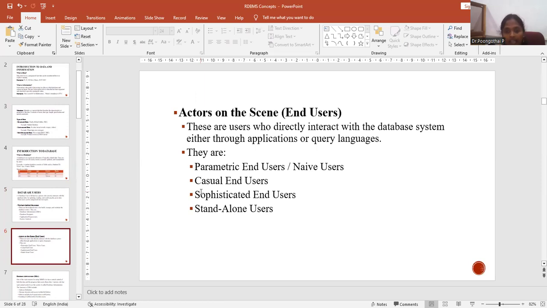And actors on the screen, that is the end users. These are users who directly interact with the database system either through applications or query languages. They are parametric end users or naive users, casual end users, sophisticated end users, and standalone users.